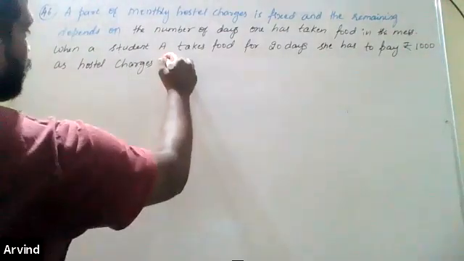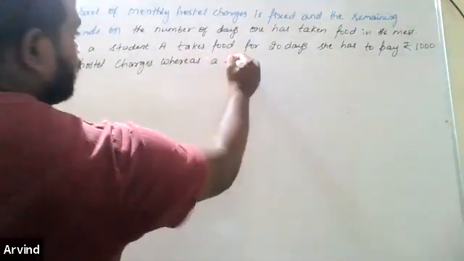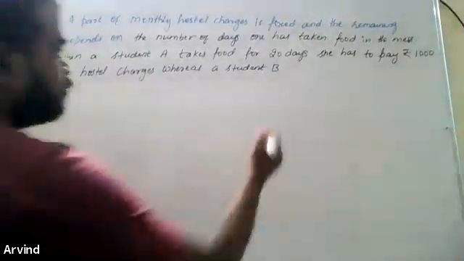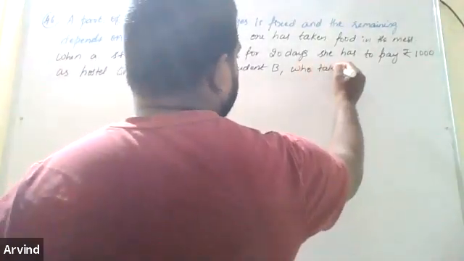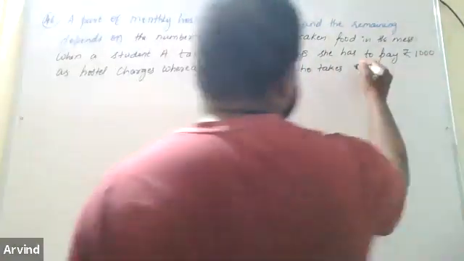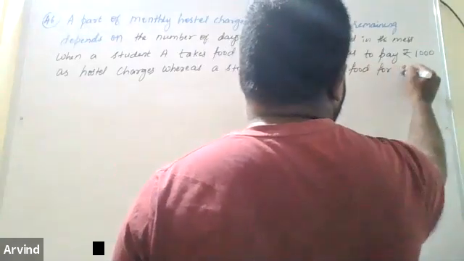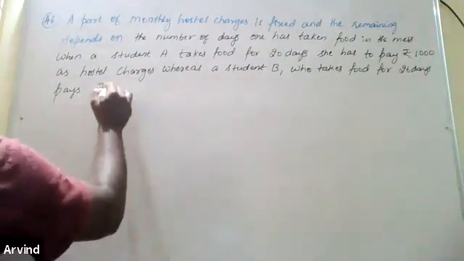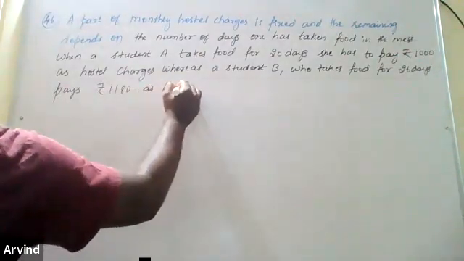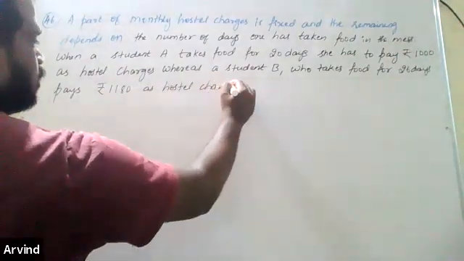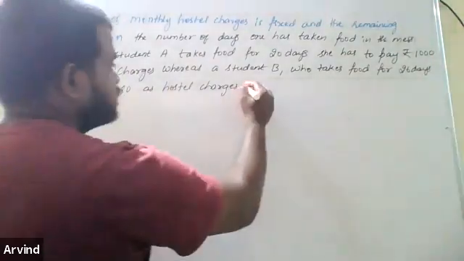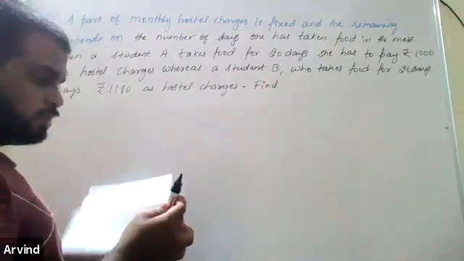Whereas the student B, who takes food for 26 days, pays rupees 1,180 as hostel charges. Find the fixed charge